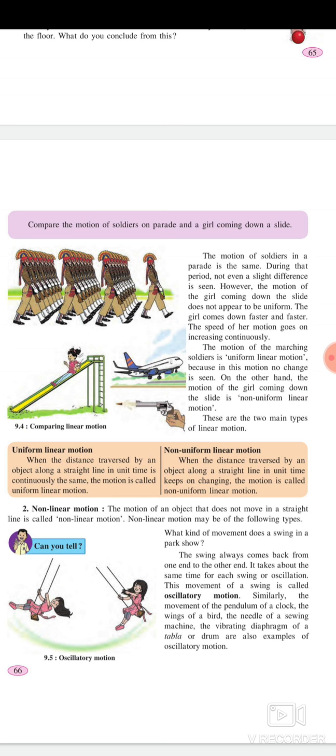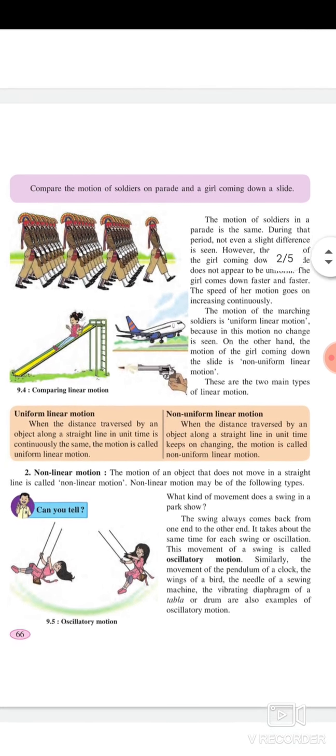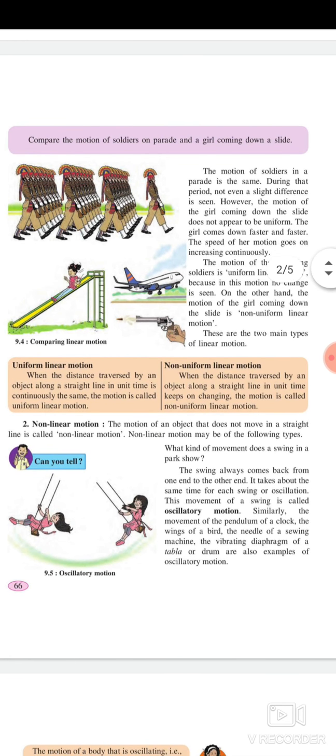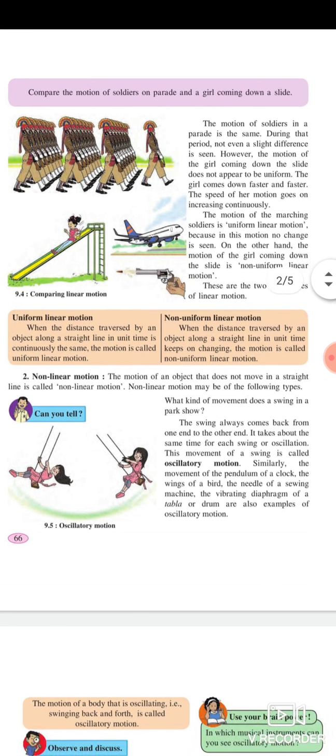These are the two types of linear motion. Uniform linear motion: when the distance traversed by an object along a straight line in unit time is continuously the same, the motion is called uniform linear motion. Non-uniform linear motion: when the distance traveled by an object along a straight line in unit time keeps on changing, the motion is called non-uniform linear motion.